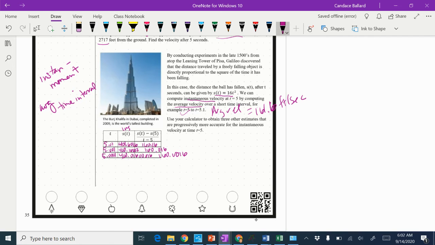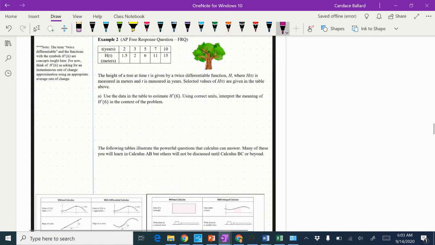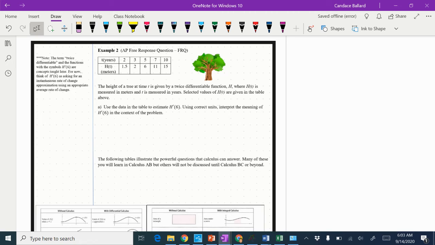so this was your value, this is the average. And then my average looks like it's getting to, actually, no, that wasn't instantaneous. That's your actual value of the function. It's getting really, really close to 160. And what we're actually doing here is the concept of a limit, which is what we're going to study starting tomorrow. All right, we've got one more here that we're going to do.